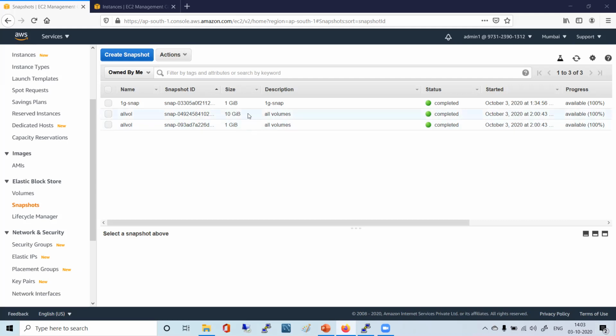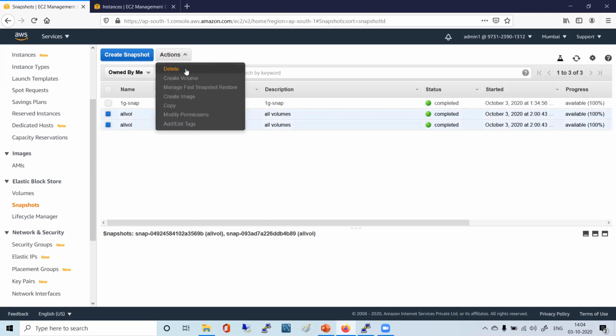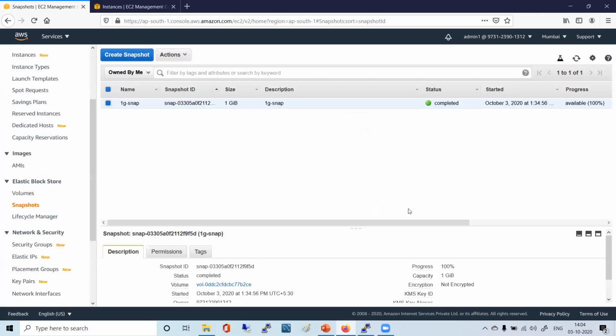So after we selected the instance, you see both the volumes of that instance got a snapshot. Understood? Yes, sir. Okay, so I'm just removing these, and now I'm having only one. So if you choose instance, whatever volumes that instance has, all will be created. You understood, right?